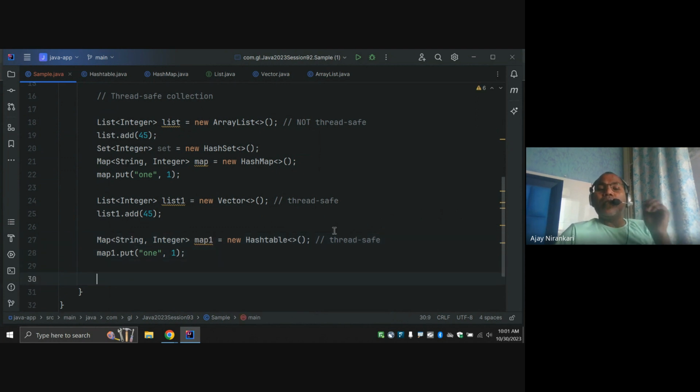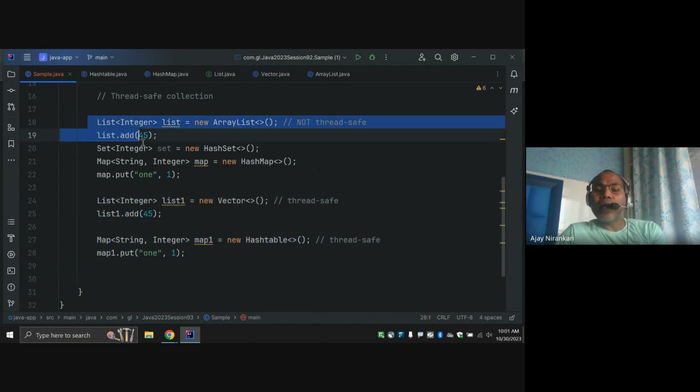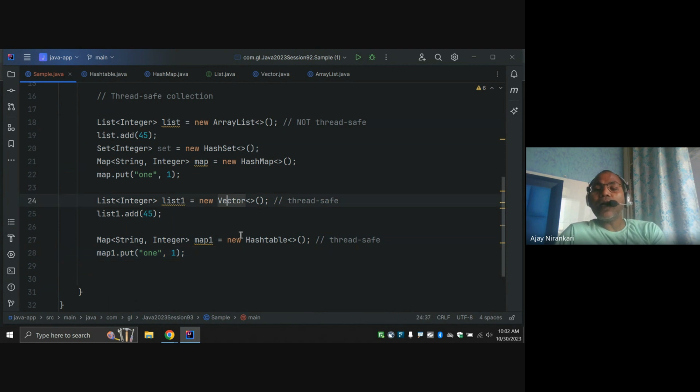Since Java started, whenever the Java collections framework came, they gave both versions: thread safe collections and non-thread safe collections. These all are the thread safe collections, and these all are the non-thread safe. Is it okay?